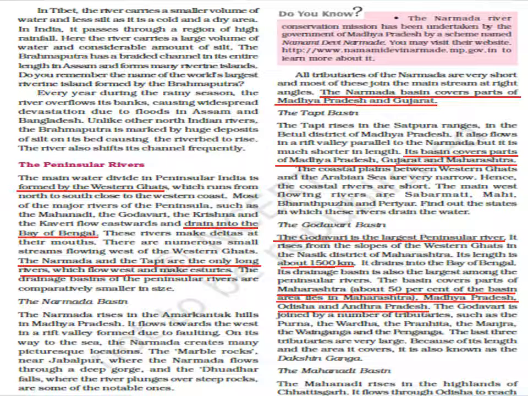Then we have the Tapi basin. It rises in the Satpura ranges in Betul district of Madhya Pradesh, and it flows parallel to the Narmada, but it is much shorter in length compared to Narmada. The basin of this river covers parts of Madhya Pradesh, Gujarat, and Maharashtra.